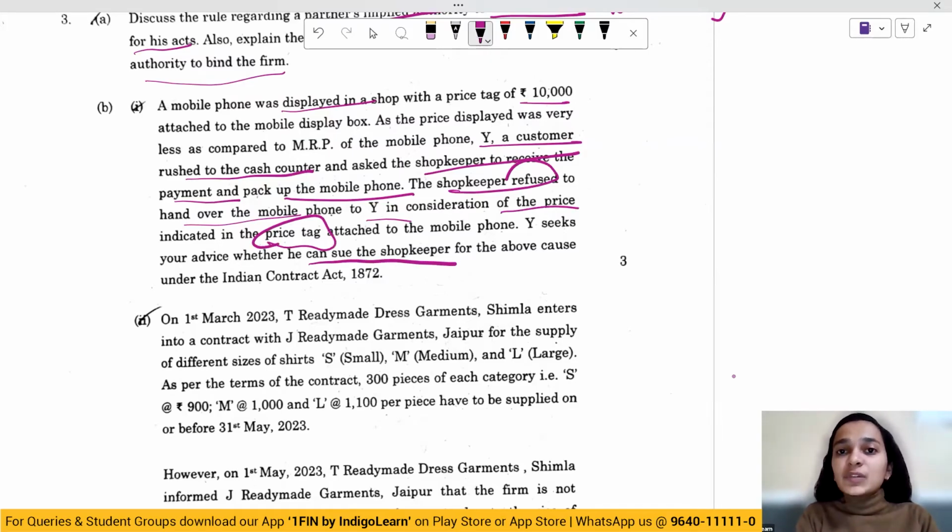So here in the situation, there was an invitation to offer, not an offer made by the shopkeeper. This is basically a display piece with some MRP, and this was an invitation to offer. It was not an offer which was made. Offer was made by Y, that is the customer, to the shopkeeper, and the shopkeeper had the right either to accept or to reject the offer.